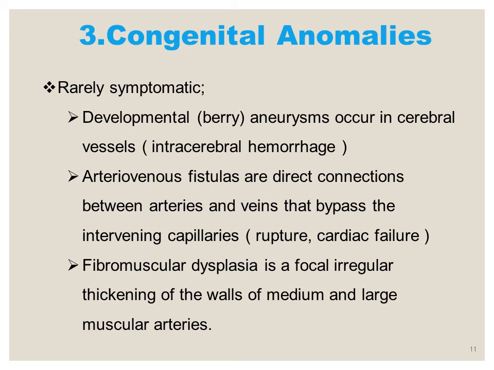So they are also prone to rupture, and whenever they flow blood under high pressure through the arteries directly into the veins, it may lead to high output cardiac failure. And the third one is the fibromuscular dysplasia, that is the focal irregular thickening of the walls of the medium and the large muscular arteries.